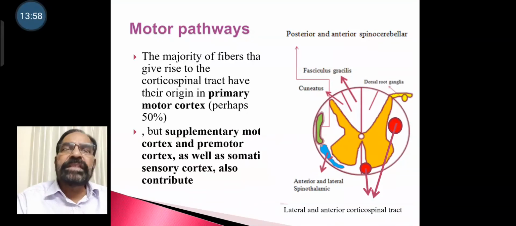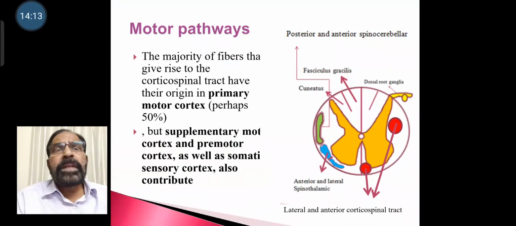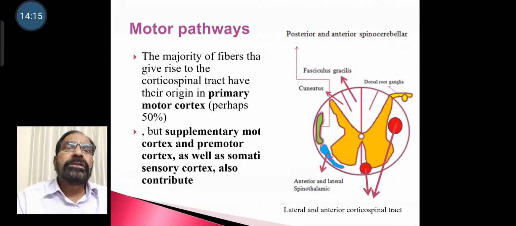Coming to motor pathways, the majority of the fibers that give rise to corticospinal tract have their origin in primary motor cortex, perhaps 50%. But supplementary motor cortex and premotor cortex as well as somatic sensory cortex also contribute to motor fibers or corticospinal fibers.